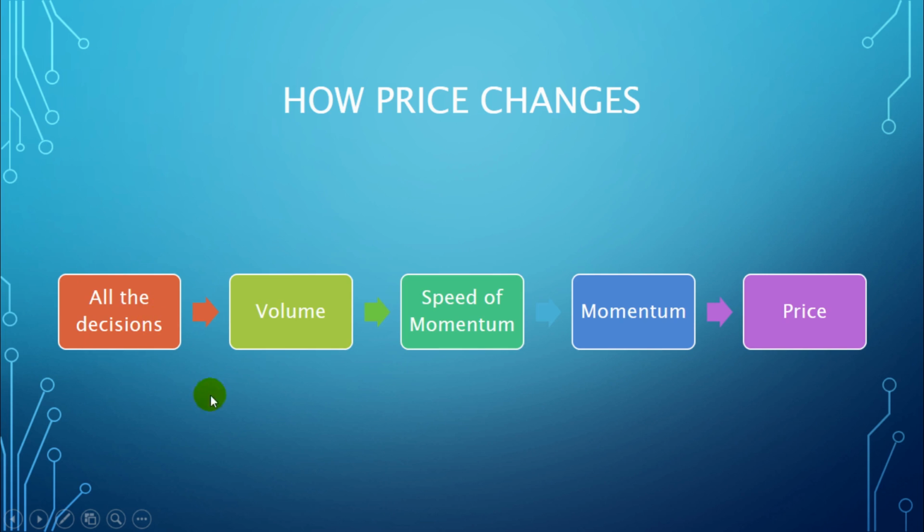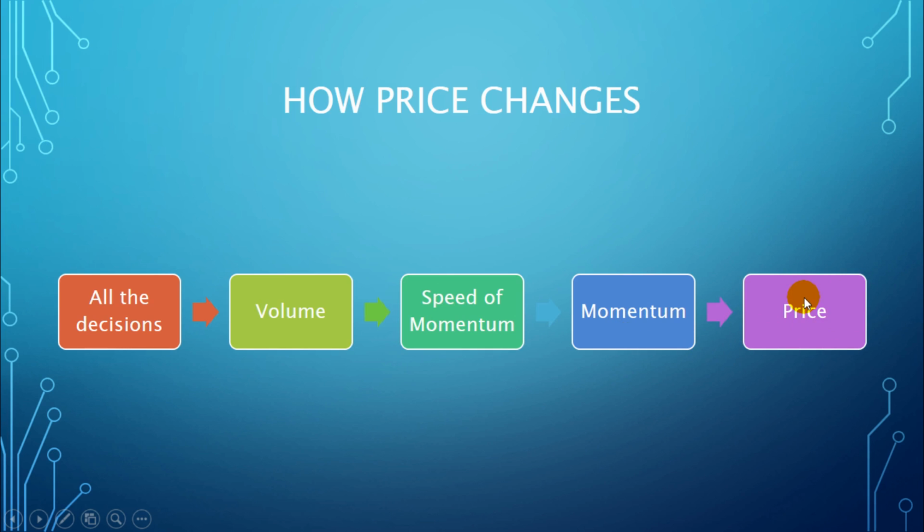The next thing is volume. You know, in Forex market, we don't have access to volume, but it exists. We can't use it, but it exists. The volume causes change in speed of momentum. And when the speed of momentum changes, then momentum changes itself and eventually price will change.